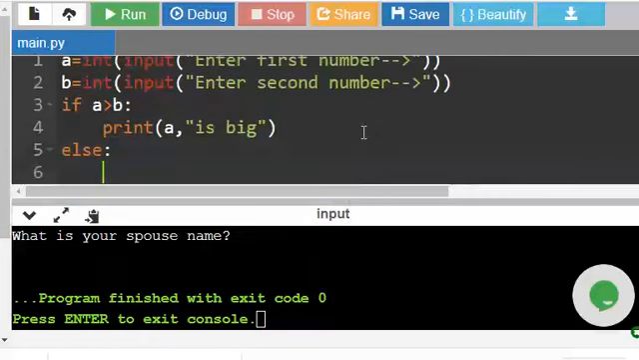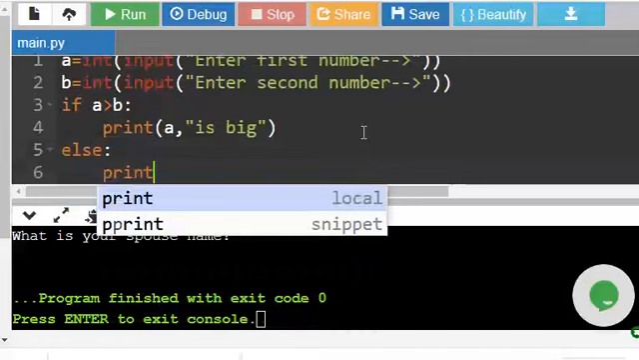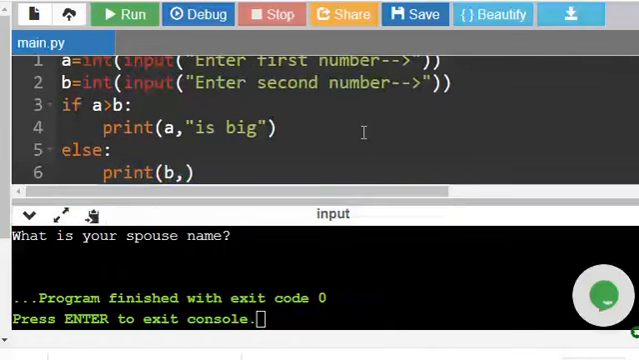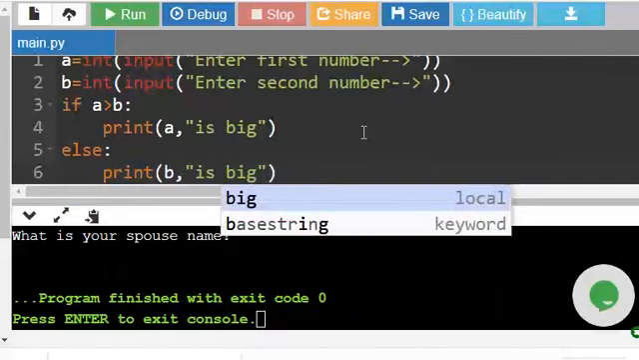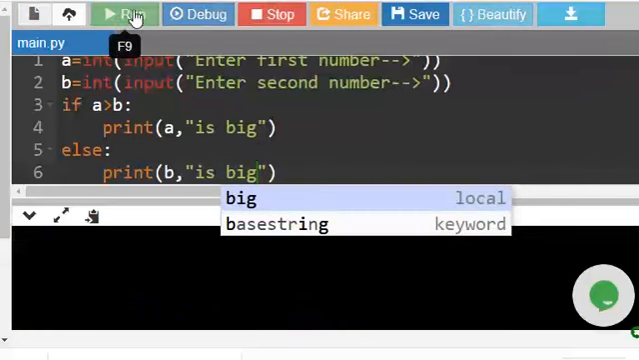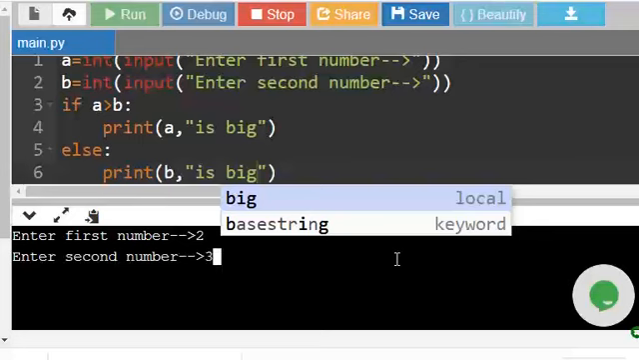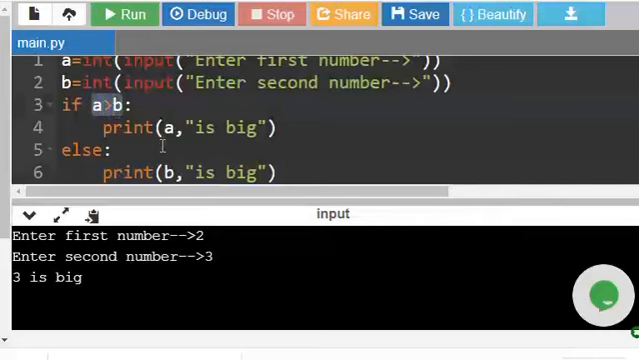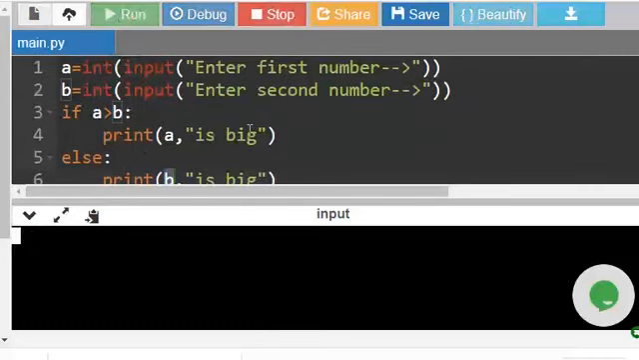We can say else print b is big. Let us execute and see. I am entering 2 and 3. It says 3 is big because it is comparing a greater than b. No, so it is not printing this. It is going to else block and it is printing b is big. B is 3, right?